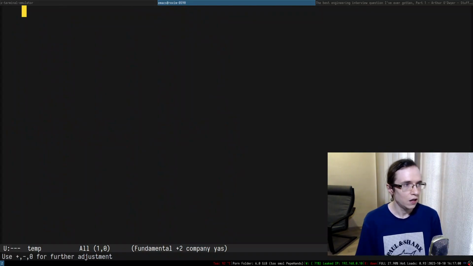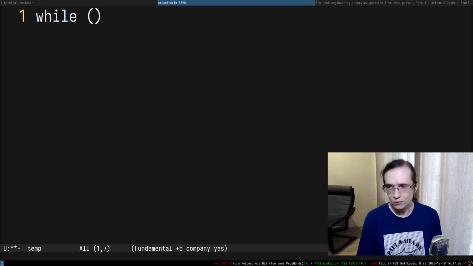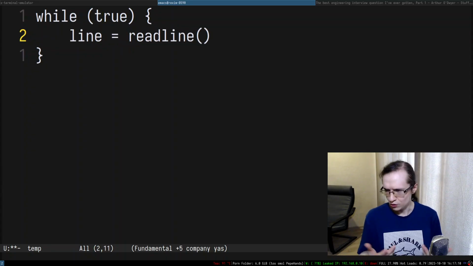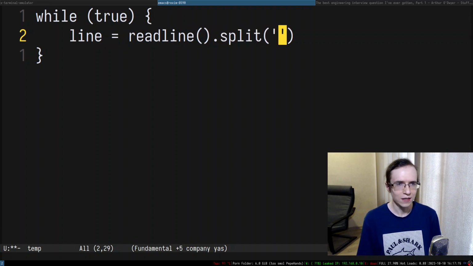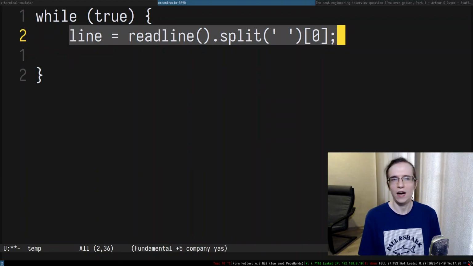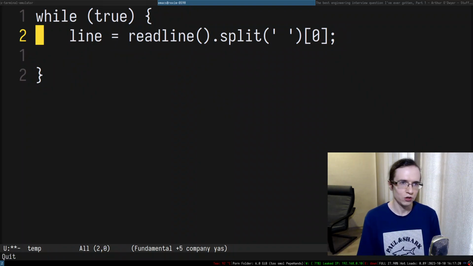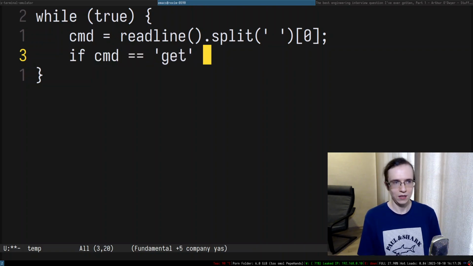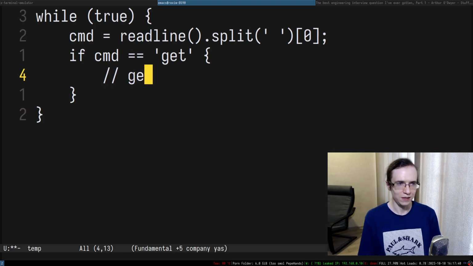In C, you would probably have some sort of infinite loop, where you would read a line and save that line to some sort of variable. Maybe you would even split by spaces and take the first element out of that. It doesn't really matter how you parse it. So we basically parse it, and maybe you're going to have this as a command. And then you would have some sort of a switch case. You would have cmd equal to get, and in case of get, you're going to do one thing. So something like get implementation.